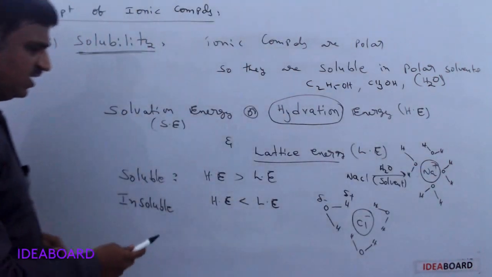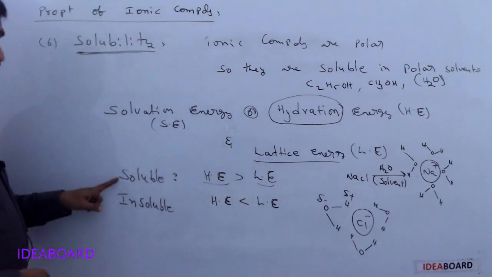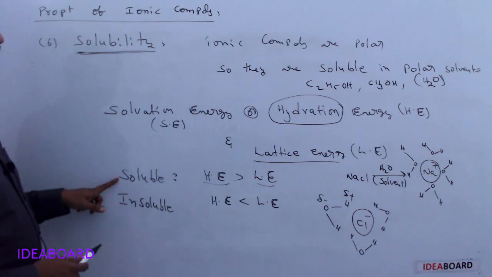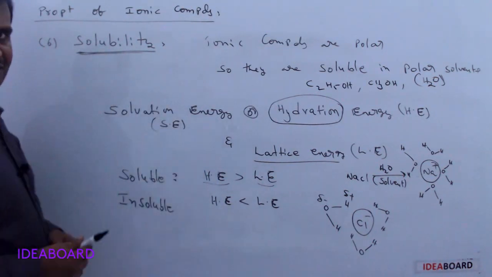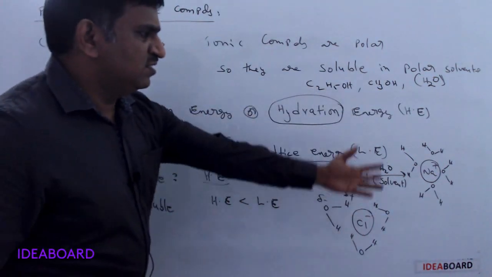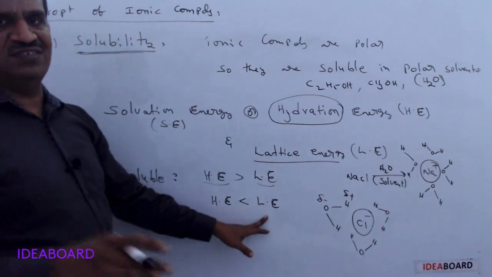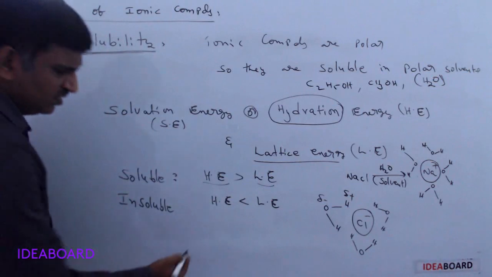If hydration energy is more than lattice energy, the ionic compound is soluble. It is dissolved in that solvent. And it is insoluble when hydration energy is lesser than lattice energy. Okay, how can we get hydration energy?